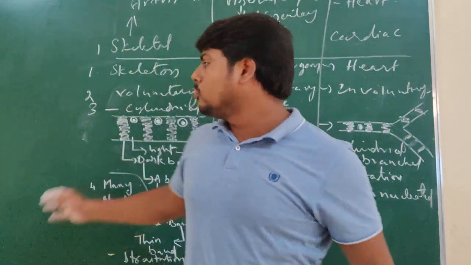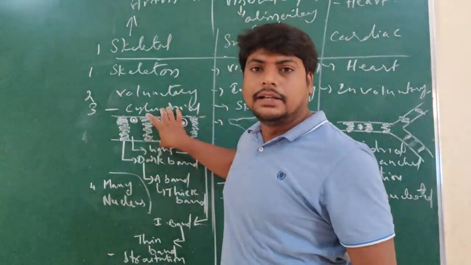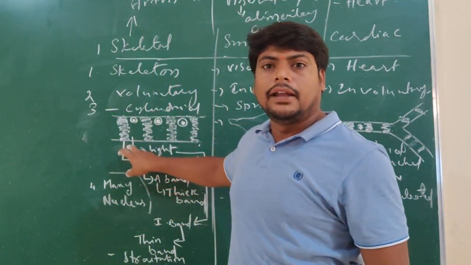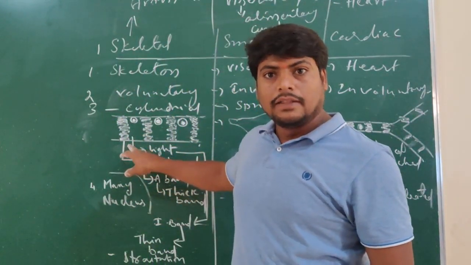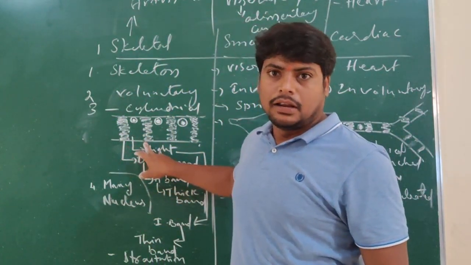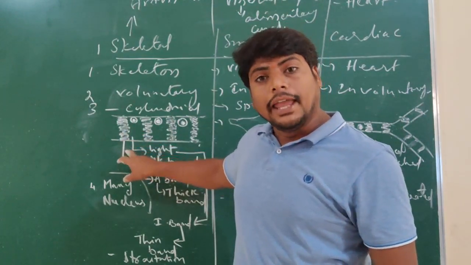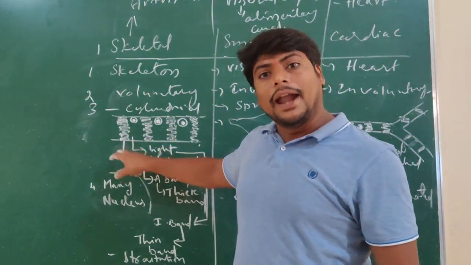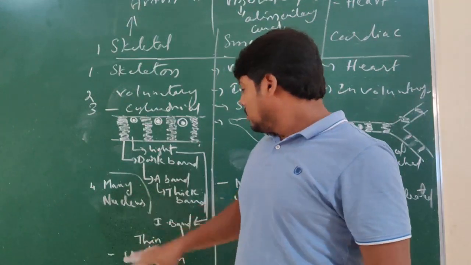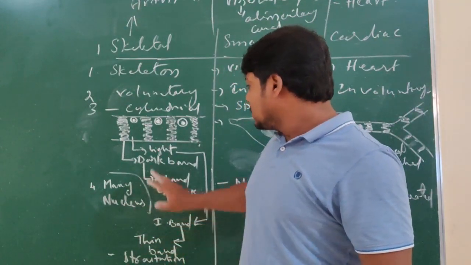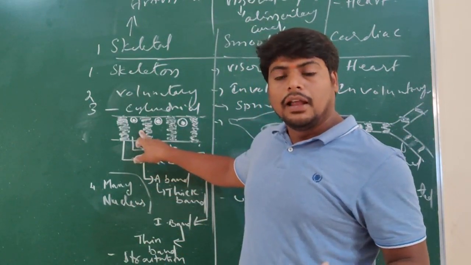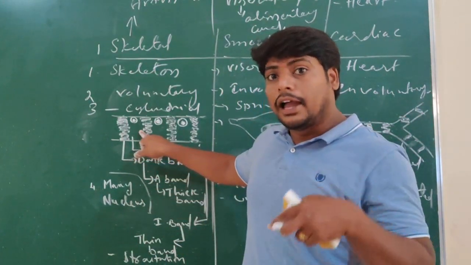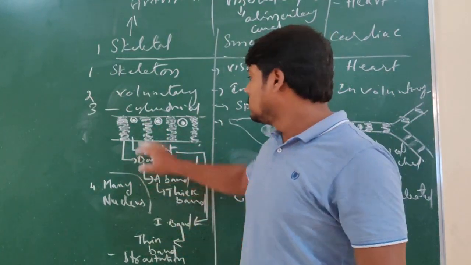And under the microscope, bands are found: thick band and thin band. The thick band is the dark band. The thin band is the light band. The dark band is also called the A band, and the A band is also known as the thick band. Next, the light band we call the thin band, and the thin band is also called the I band. These are the different types.